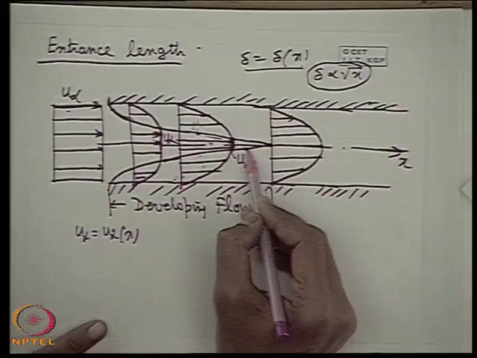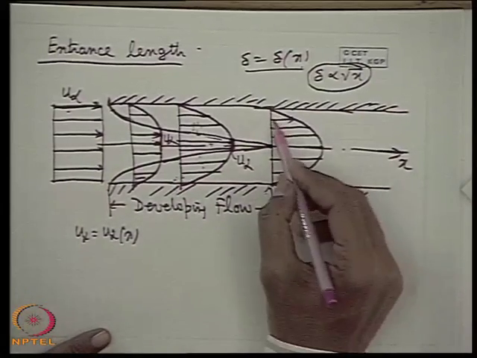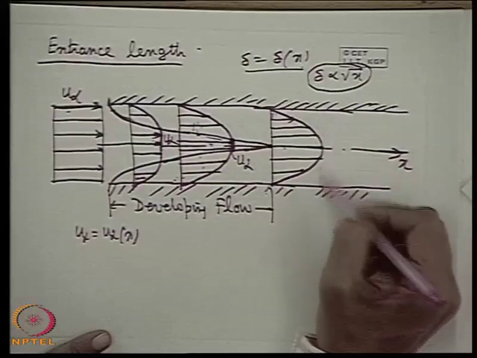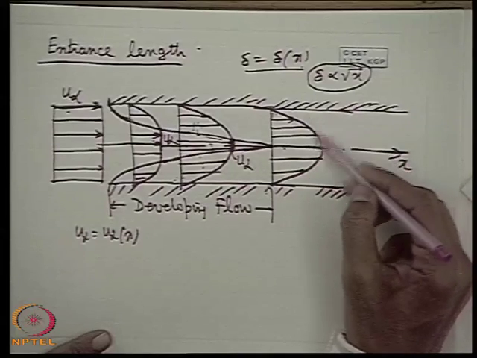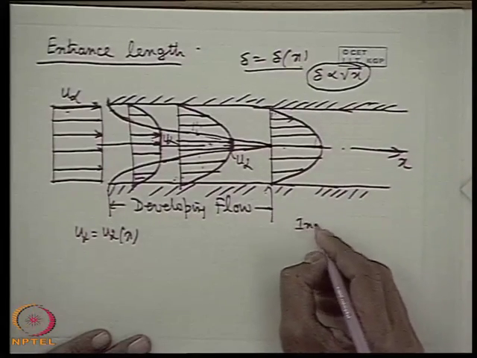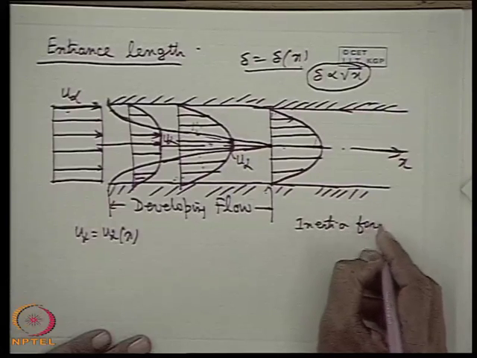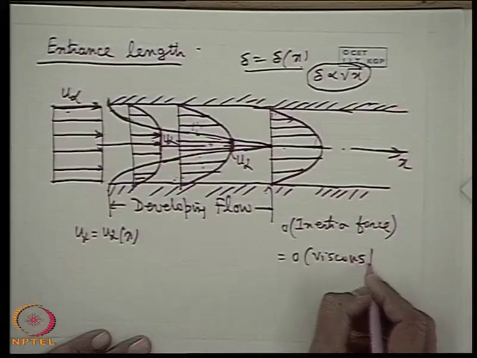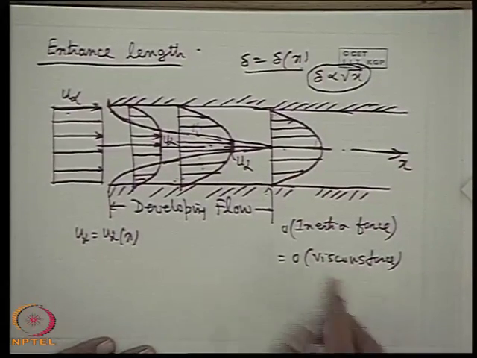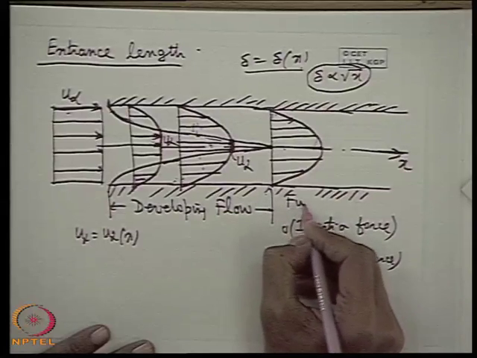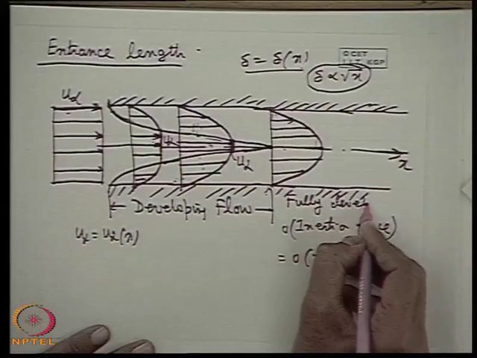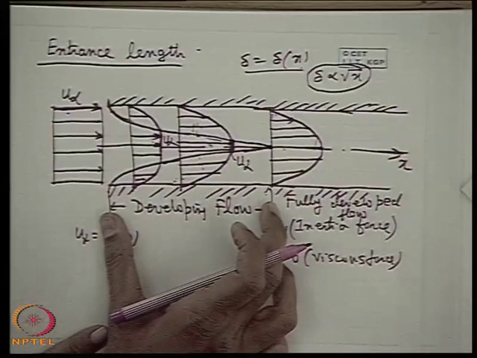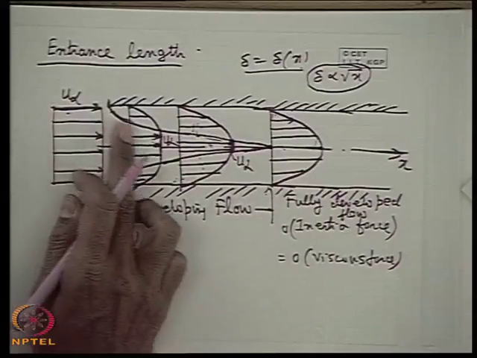So when the two boundary layers merge on the axis, we get a profile of this structure for a laminar flow. And here the entire region is the boundary layer, which means that in the entire flow region the order of inertia force is equal to the order of viscous force, as it happens in case of boundary layer flow. So this region of flow is known as fully developed flow.